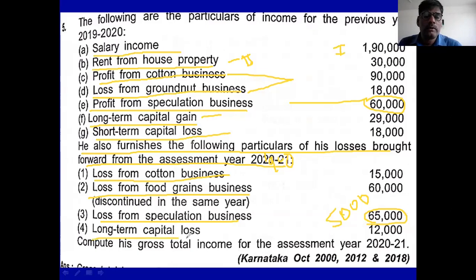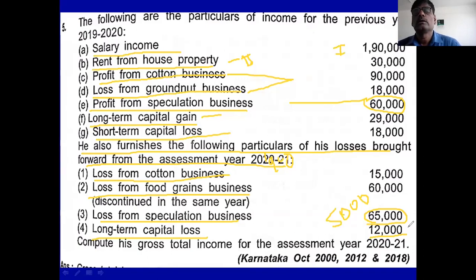Then long-term capital loss is there. Long-term capital loss is 12,000. So you adjust this long-term capital loss in the long-term capital gain. Long-term capital gain is 29,000. In this 29,000, you adjust 12,000.